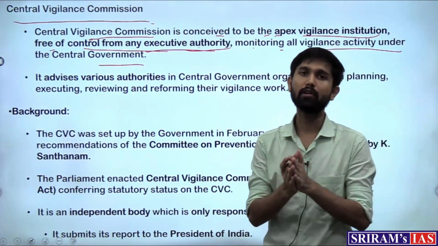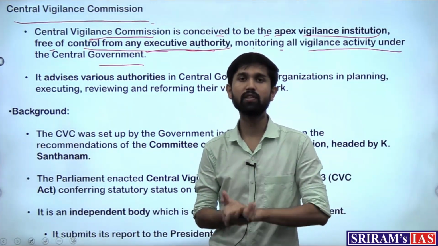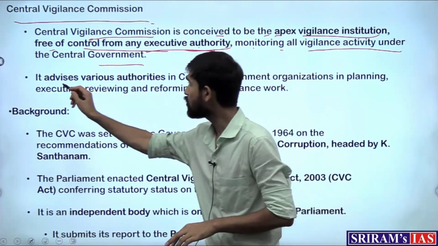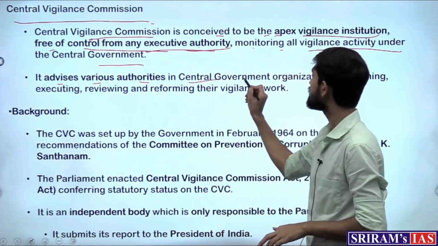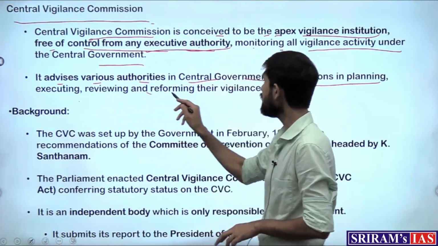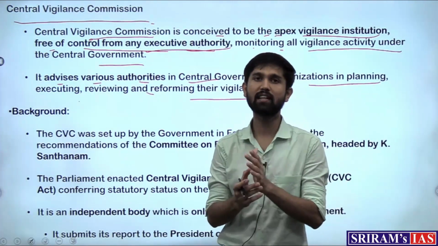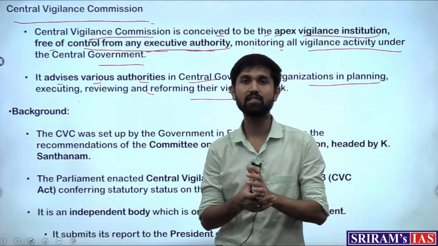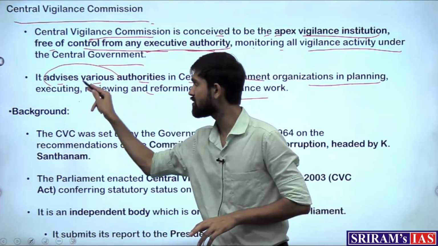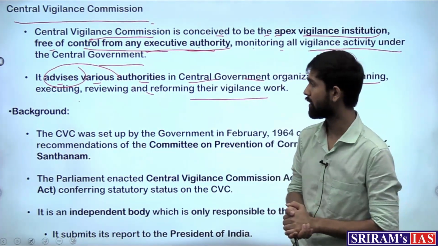So it would monitor activities of checking corruption, maintaining transparency with respect to various activities, and it also advises various authorities in the central government organizations in planning, executing, reviewing and reforming their vigilance work. So the in-house vigilance systems that are there in the various central agencies, the Central Vigilance Commission also has the mandate to advise these institutions on various matters.